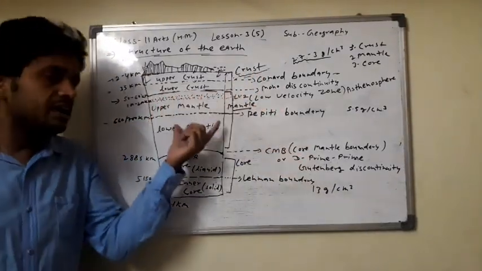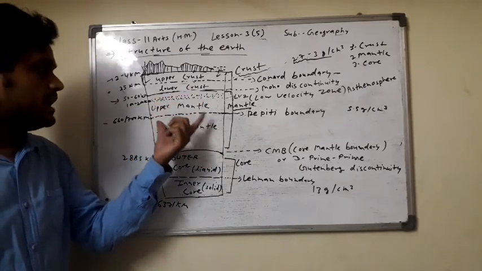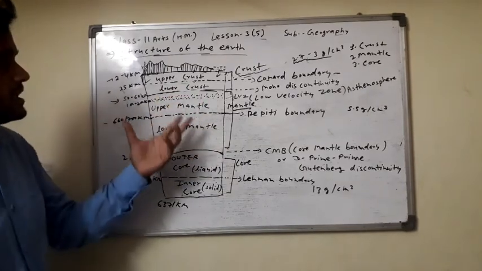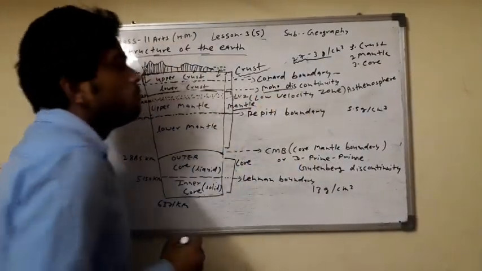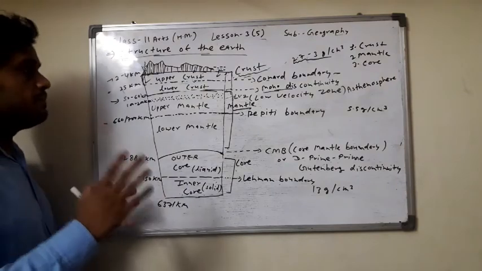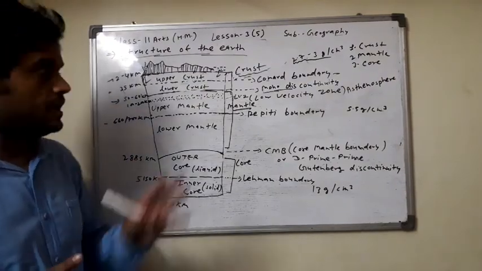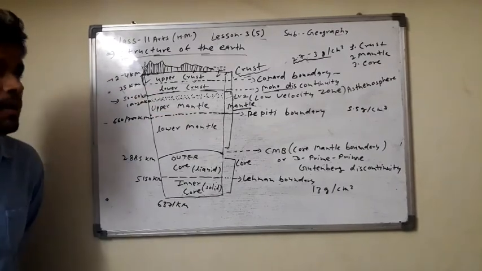And the second layer is mantle. The lower crust and the upper mantle are divided by the Moho discontinuity. ठीक है, Moho discontinuity separates the lower crust and the upper mantle.